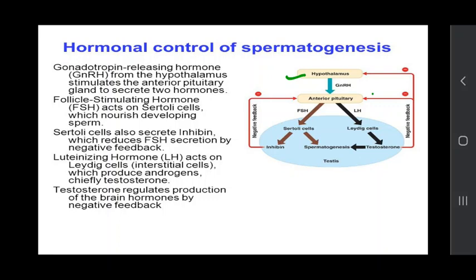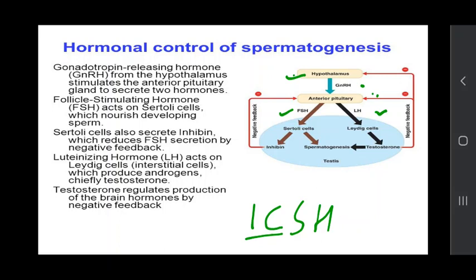The hypothalamus stimulates this pituitary gland. How? The hypothalamus releases gonadotropin releasing hormone, that is GnRH. This GnRH stimulates the anterior pituitary to secrete two hormones, that is FSH and LH. This LH is also named as ICSH, interstitial cell stimulating hormone. Interstitial cells are also named as the Leydig cells.